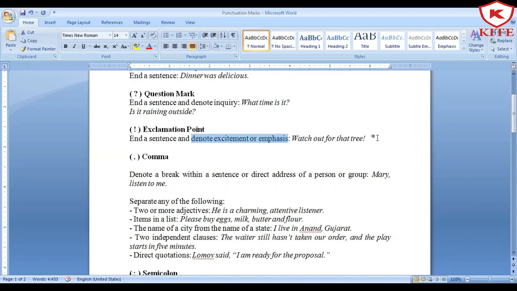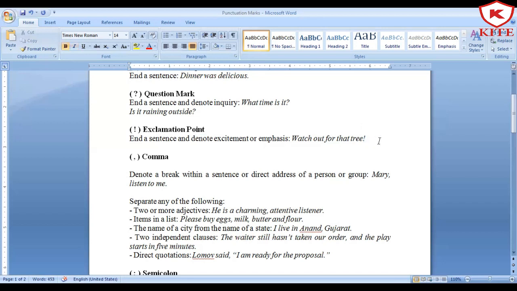See, watch out for that tree! Supposing you are walking with your friend on the road and your friend is looking here and there and is not attentive, and suddenly there is a tree that has come in front of him. You will shout, watch out for that tree! Now, why do you shout? Because you are shocked and you want to warn them. You are stunned, but you also shout loudly and show your excitement of concern. That excitement is shown not only with the sentence and the words but also with the help of a punctuation mark. And the one punctuation mark which shows this excitement is the exclamatory mark.